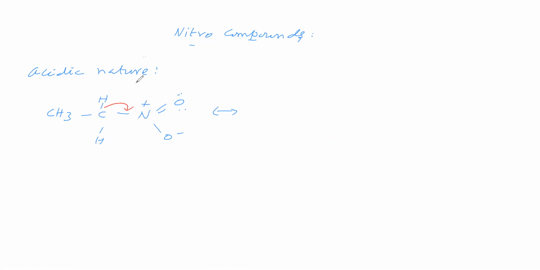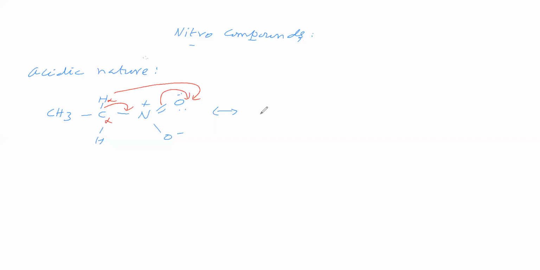That means this carbon is the alpha carbon, and this hydrogen is alpha hydrogen, because this carbon is directly bonded with the functional group. Therefore, it is alpha carbon, and this alpha carbon has alpha hydrogen. So this sigma bond is shifting to this side, then this pi bond is shifting to this side, then this hydrogen goes to this side.